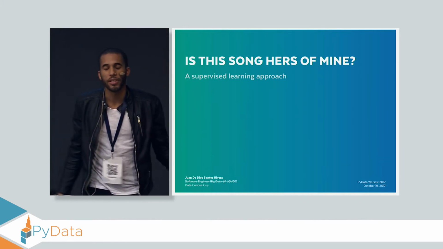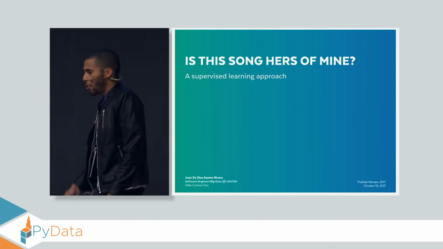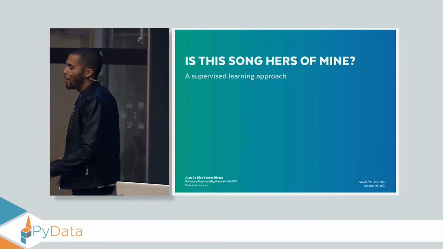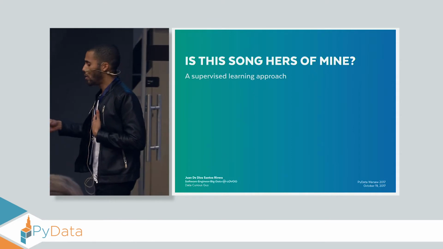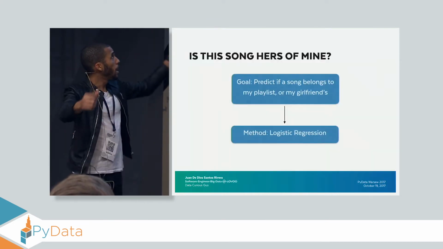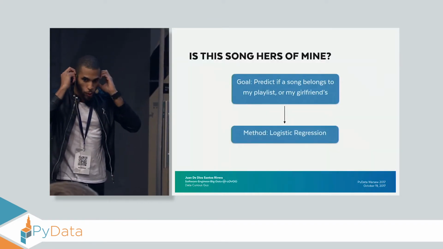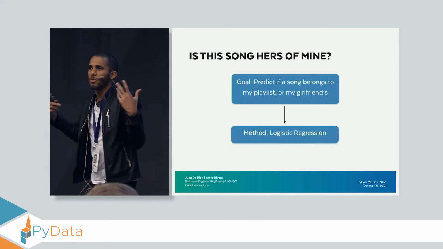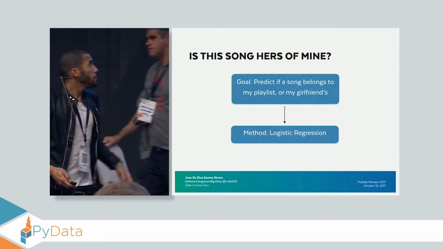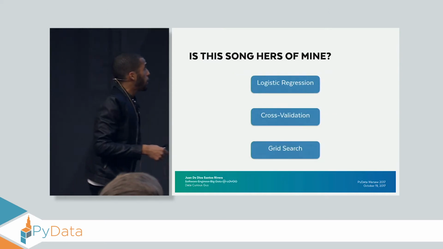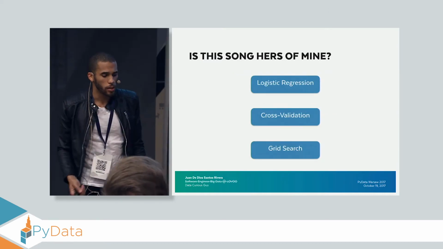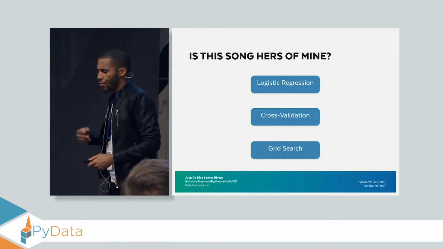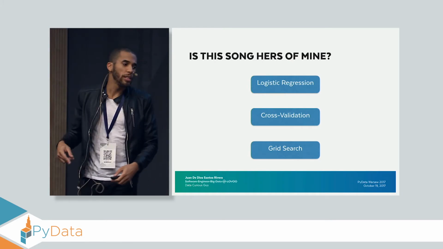A supervised learning approach. Like I mentioned before, my goal here was to make one system, one model, able to predict if a song belongs to my playlist or hers. For this, I used logistic regression because it works, it's fast, easy to interpret, and so on. I want to mention how I trained it. It was a really simple training: first I used cross-validation, and then I used grid search.